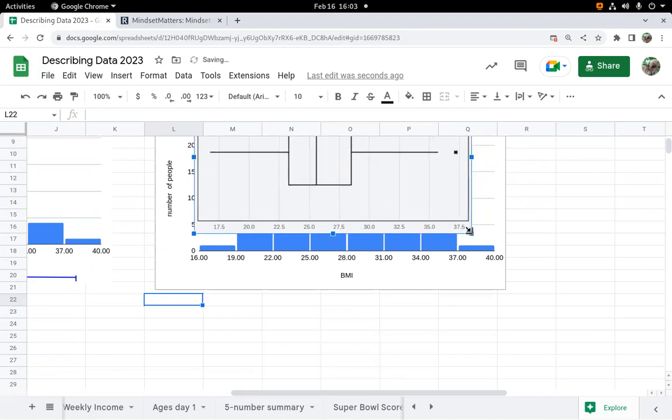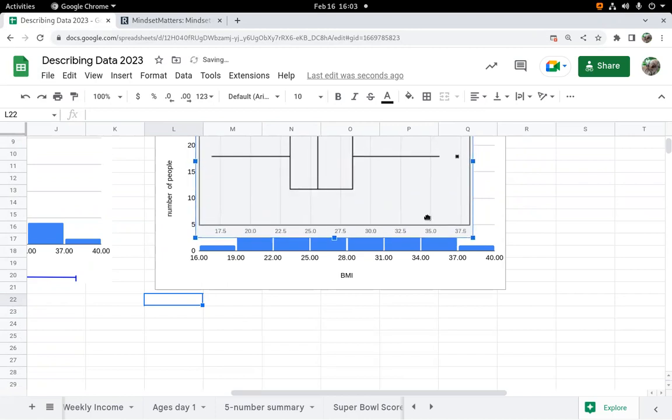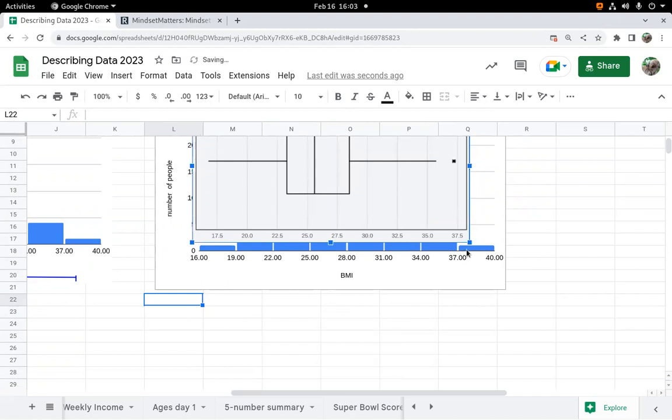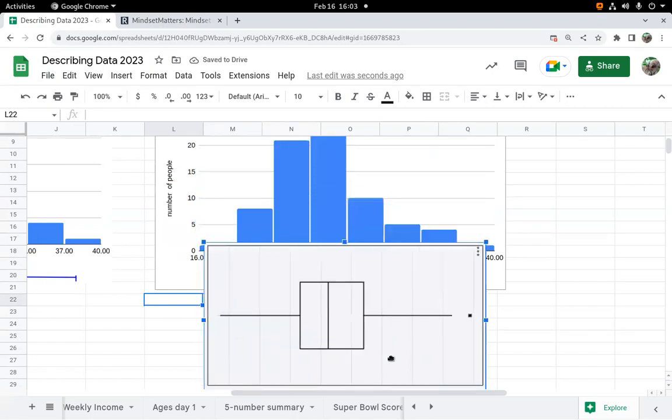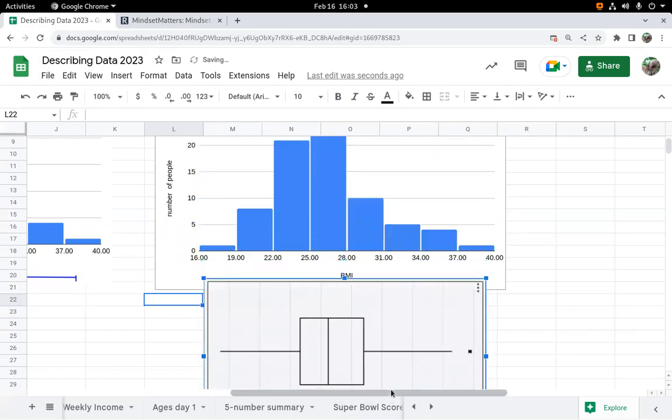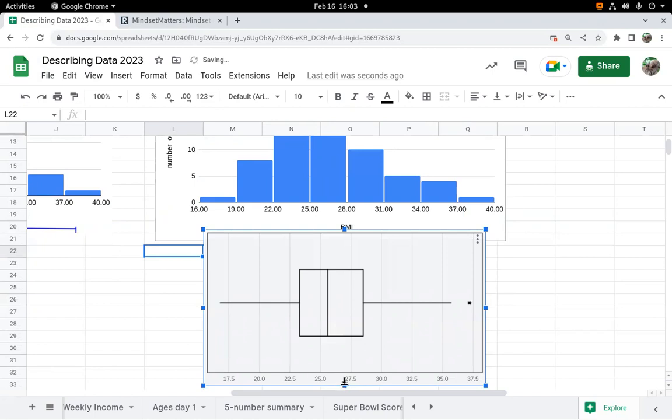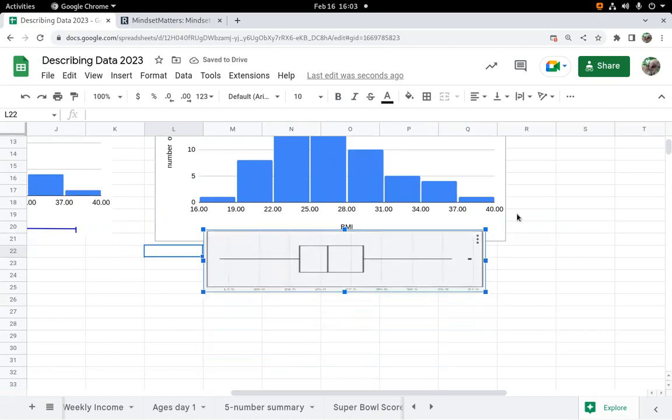Almost. Pretty close, maybe a tiny bit bigger. Yeah, so now I've got them adjusted so these scales, different numbers, but they're in the ballpark of working together. And so now I'll just squish this to sit underneath. So now I have a comparable box plot scale that matches my histogram scale.